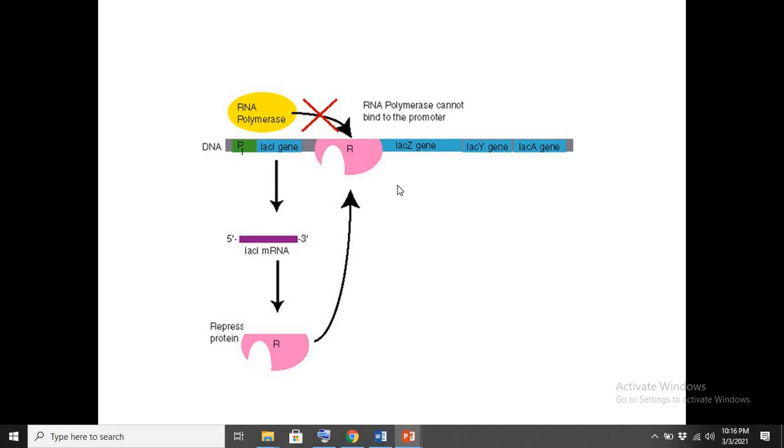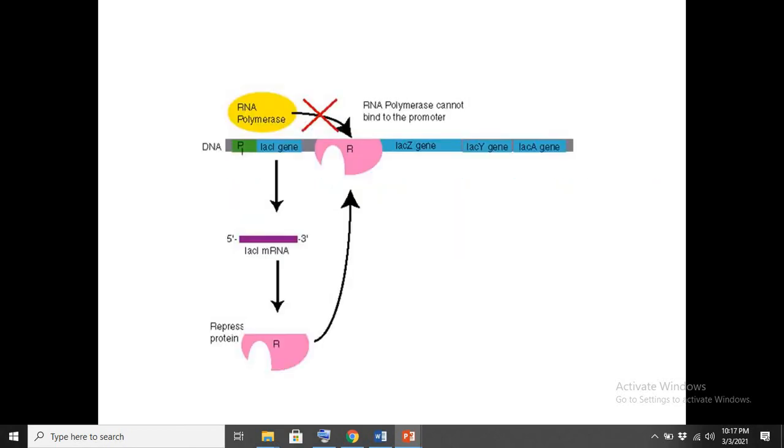So for example, here we have one gene sequence that encodes one particular type of protein, the lac repressor protein.